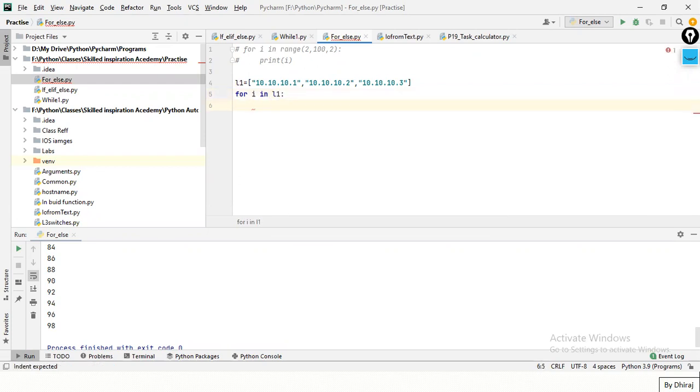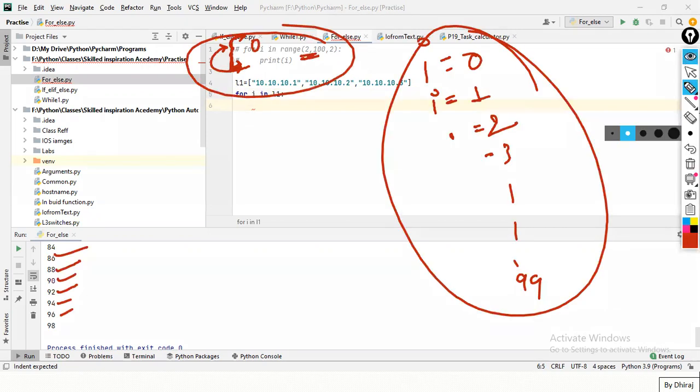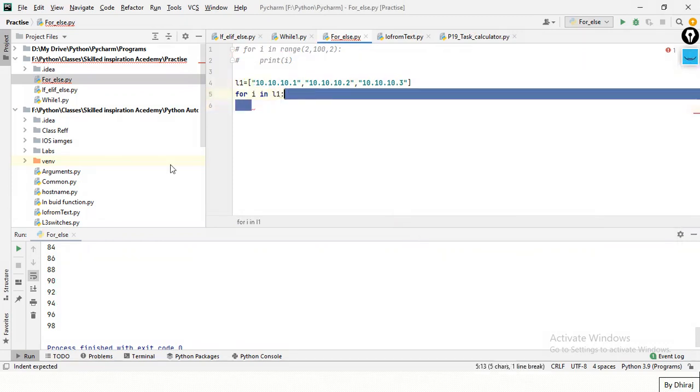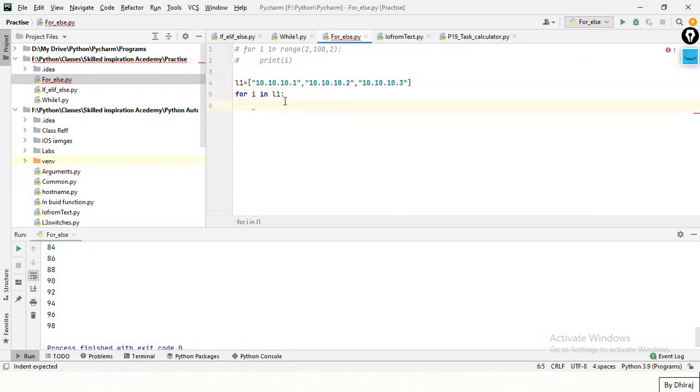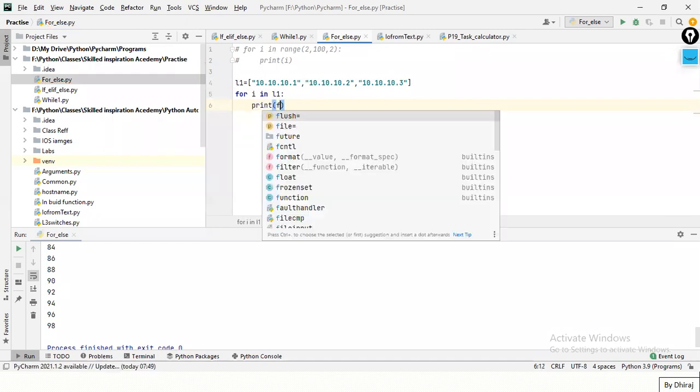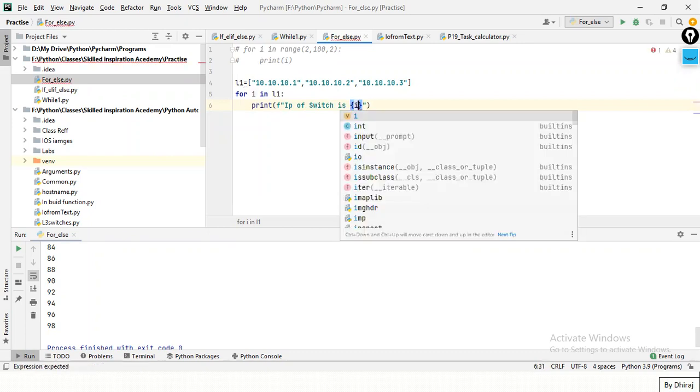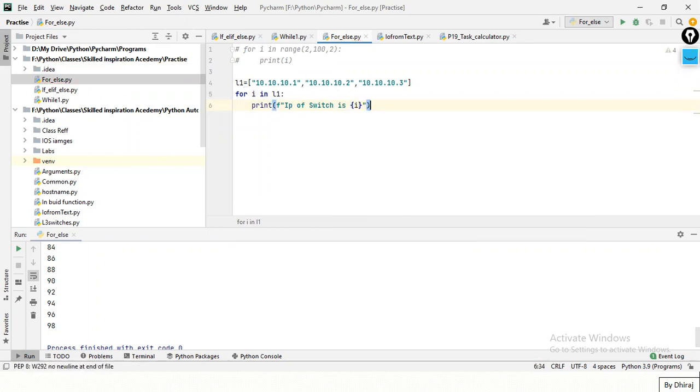Getting it? Means this entire list will now come to I, not at a time. This we're going to see. Let me write the program and I'll explain how this works. Print f string of IP of switch is, and here I'll just print I, right?